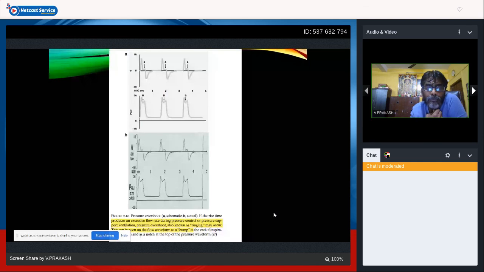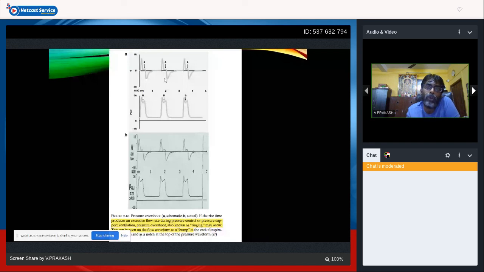So if the rise time produces an excessive flow rate during pressure control or in a pressure support ventilation, the pressure overshoot is also known as ringing. In the flow waveform, we can see it as a bump. This happens in a pressure support or pressure control. In order to achieve that PIP, the flow is going to be very fast in the initial phase, in the accelerator phase.